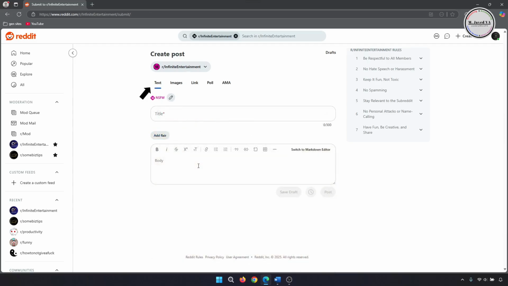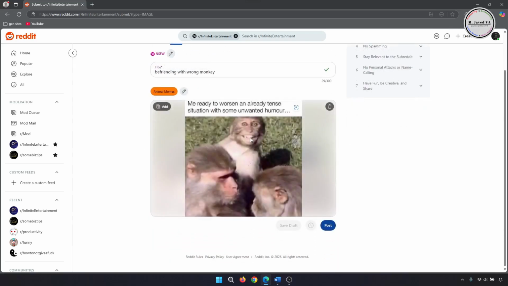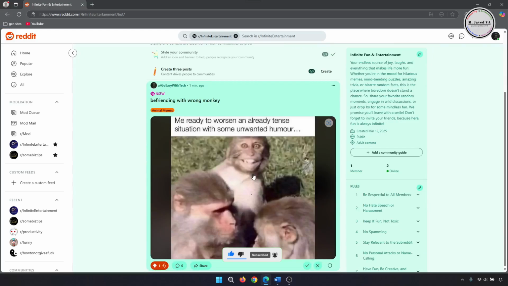Well, if it were a text post, you would be able to format it using the formatting tools available under text post. Since it's not, just click on Post. Now your first post has just been published.